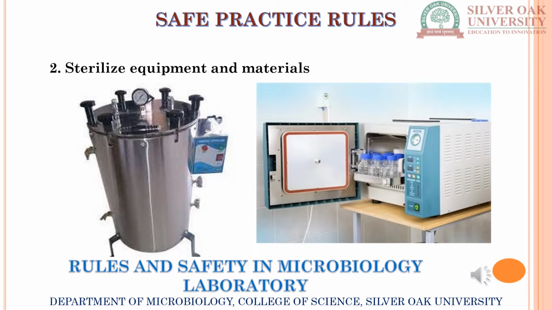Second is sterilize equipment and materials, right? So all the materials, media, tubes, plates, loops, needles, pipettes and other items used for the culturing of microorganisms should be sterilized by autoclaving. Otherwise you can use commercially sterilized products also. So understand the operation and safe use of all equipment and materials needed for the laboratory.